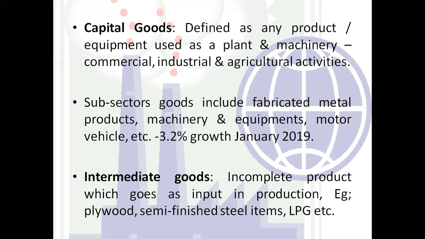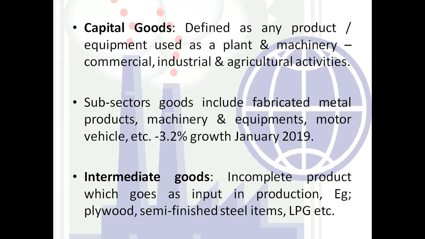Then what he's saying, with this motor car, the transport facilities they are going to include in the subsector. The growth of this sector was minus 3.2% in January 2019. As we can see, it's a negative. It means there is a decrease in the growth rate, but we cannot write the decrease part.